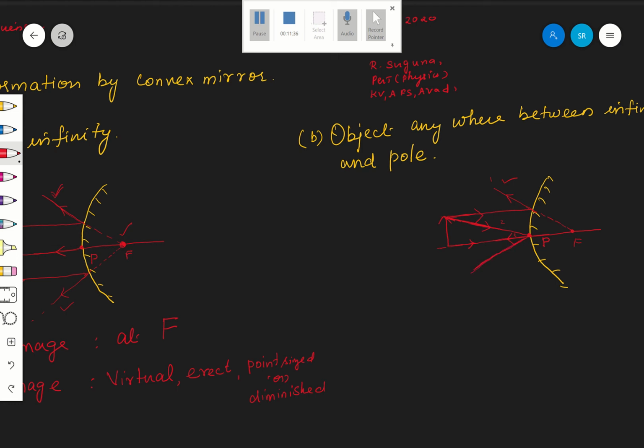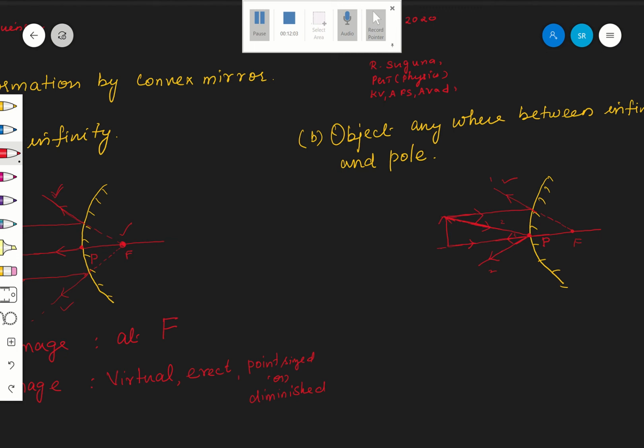Okay, this is your reflected ray. Reflected ray means it should be a straight line. So it should not bend. Okay, this is the reflected ray. Therefore, this is the first reflected ray, and this is the second reflected ray, which is reflected from the pole.